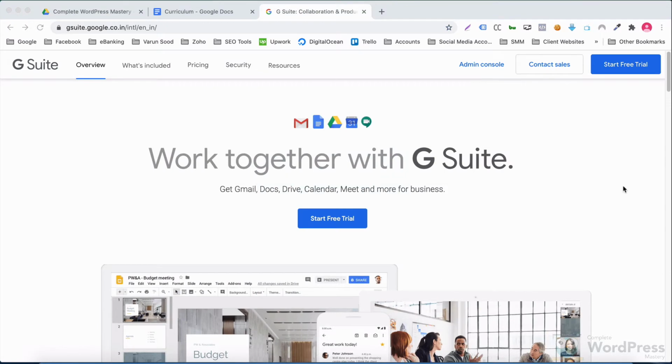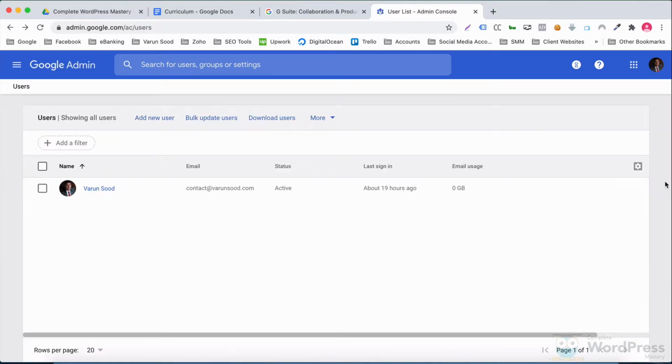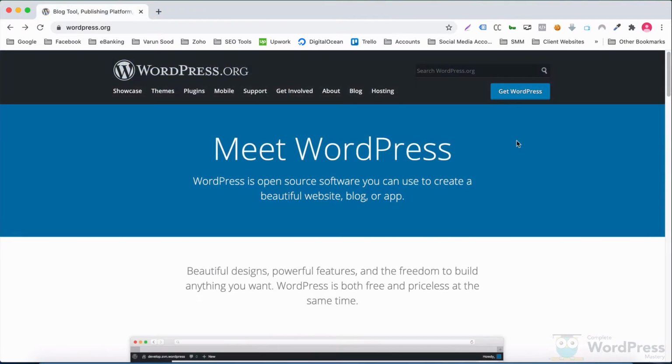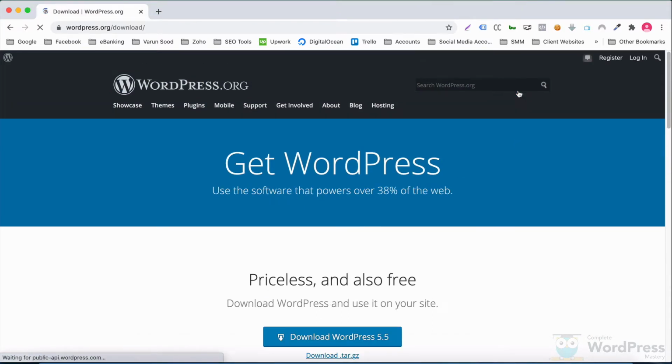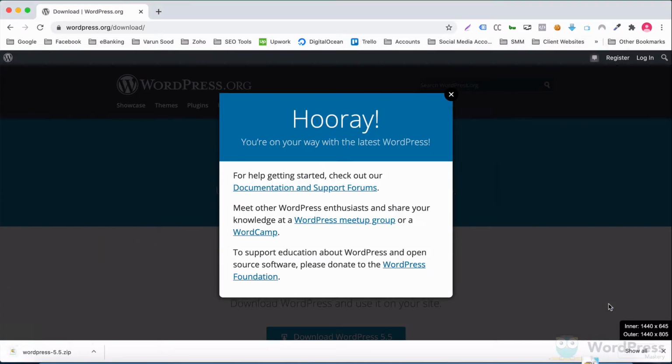Another important foundation task is to set up a custom business email address. Custom emails at your domain look more professional and help you earn customers' trust as a legitimate business. I'll show you how to create custom business email addresses using G Suite and Zoho Mail. We'll then embark on a WordPress journey. After downloading WordPress from its official site, we'll upload it to our web server and install it.